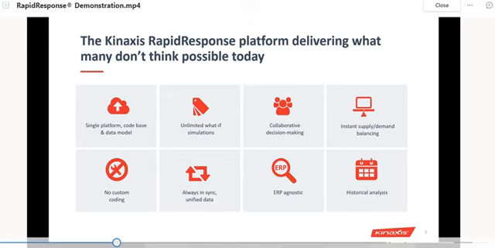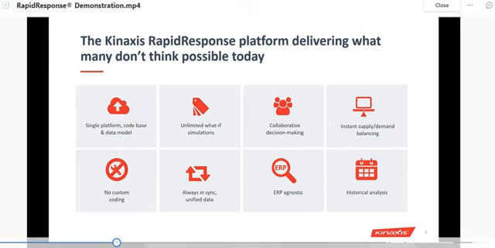We can change any of the scenarios. We have to find out if it is good for our company or not, whether we should change it or not, how much risk we have, and whether it will be possible or not. So in a single platform, we can find out all the scenario problems.